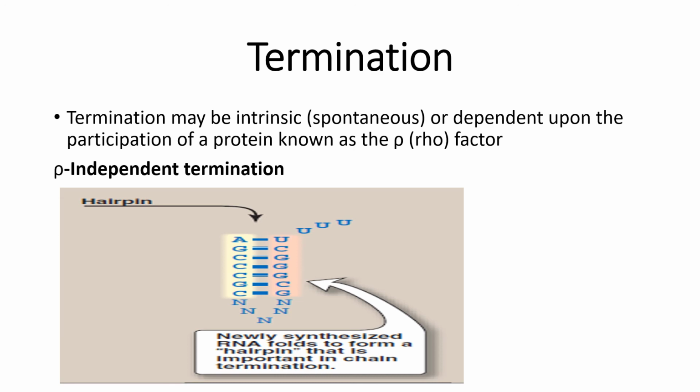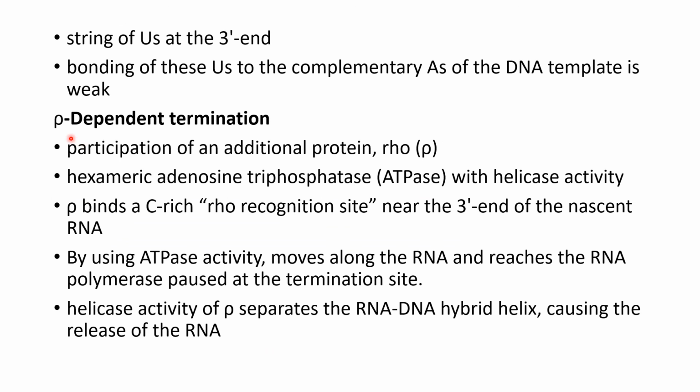In Rho-independent termination, a stem-loop structure is formed, and this structure detaches the RNA from DNA. The other one is Rho-dependent termination, which involves the participation of a protein known as the Rho protein, which contains both ATPase activity and helicase activity. This Rho protein binds at the Rho recognition site, which is near the 3' end of the nascent RNA.